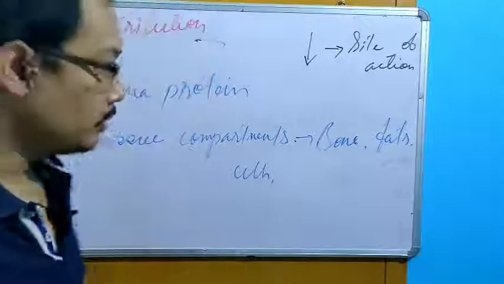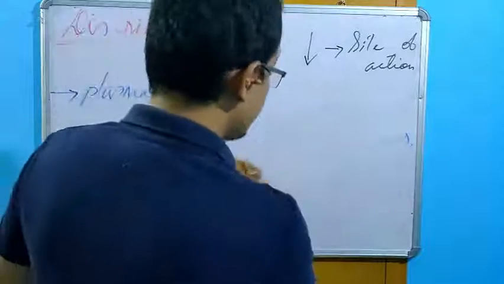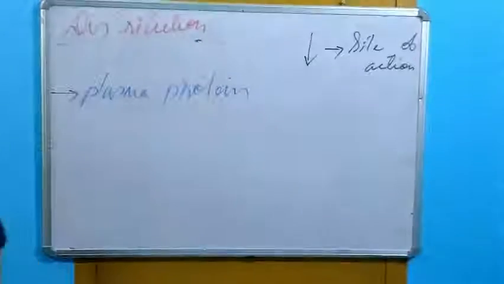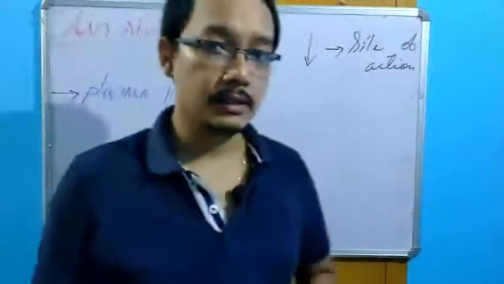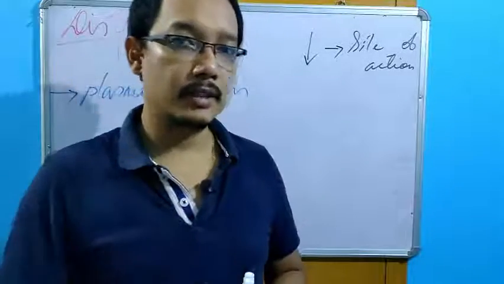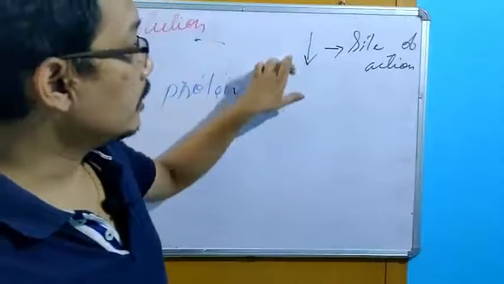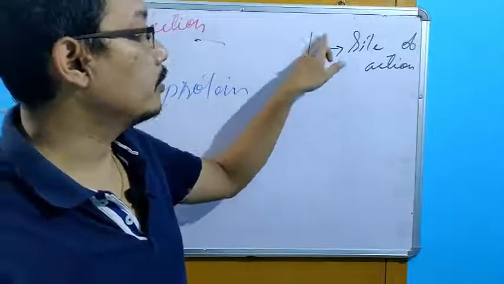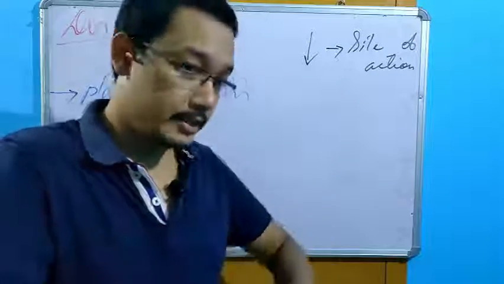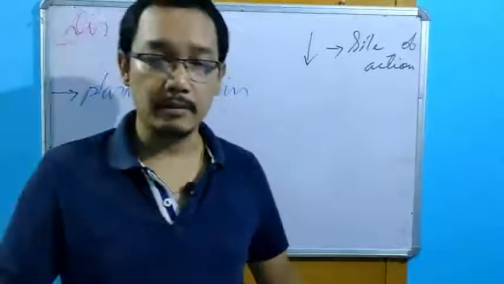That's not the problem. The problem is if there is an increase or decrease in the plasma protein binding. That is a problem. An increase or decrease in the plasma protein binding will also change the amount of drug available for the site of action, which can lead to either a decrease in the action, decrease in the effect, or toxicity. Same as in absorption.